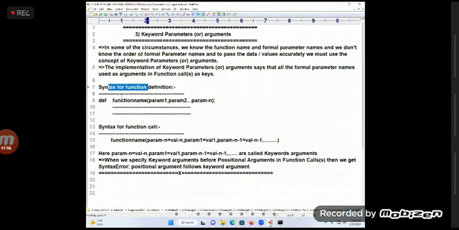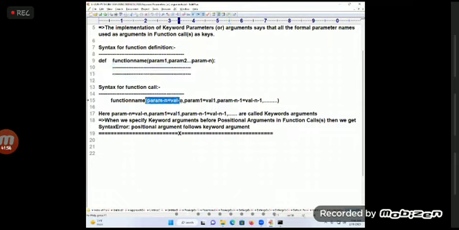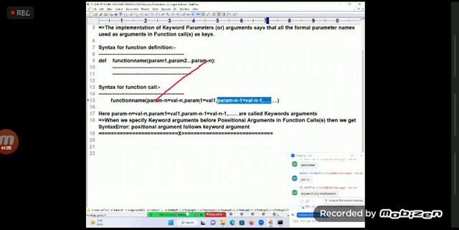What is the syntax? Function name, param1, param2, param n, and we are writing this. And an important point, students: function name, param n is equal to value n, param1 is equal to value 1, param n minus 1 is equal to value n minus 1. How are they going to move? Param n and param 1, param n minus 1, etc. It is matching perfectly or not?